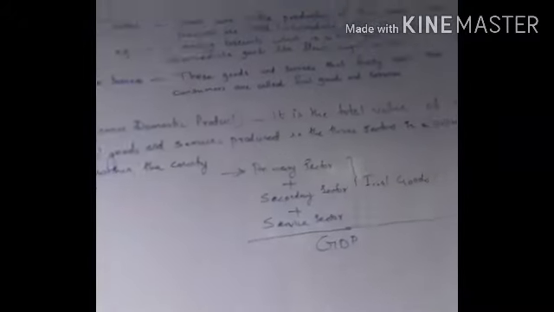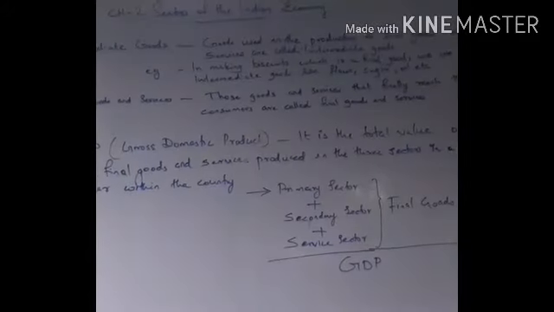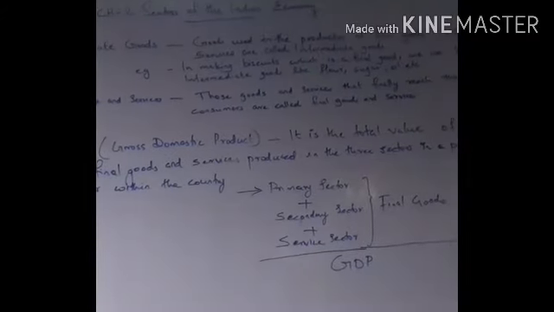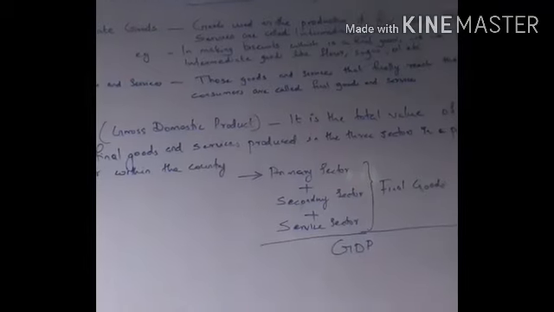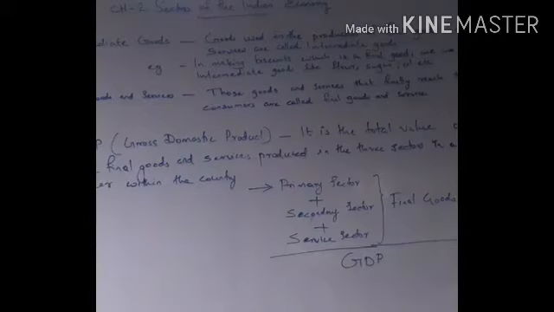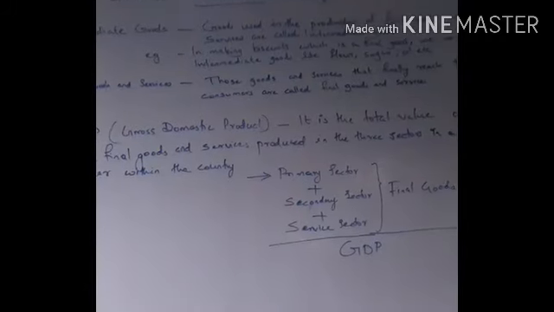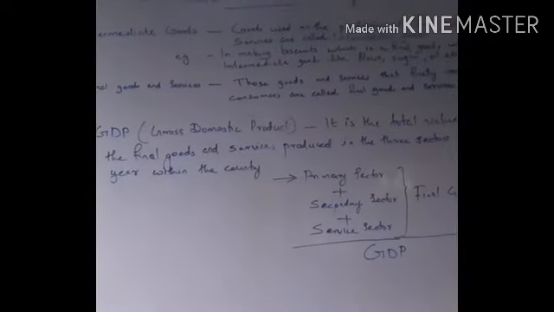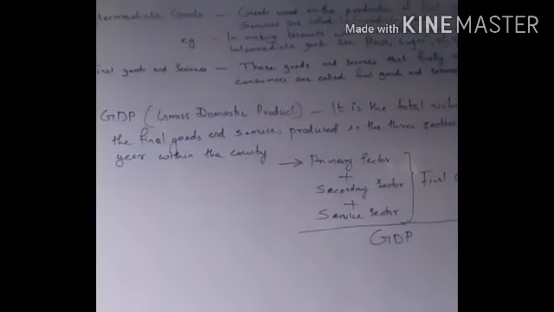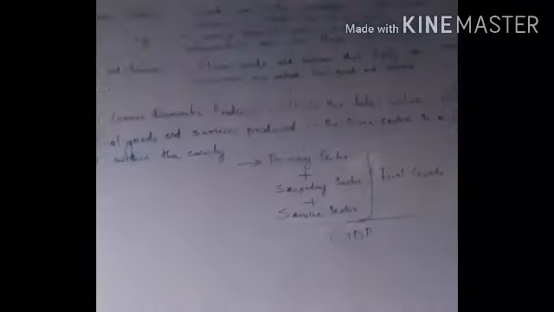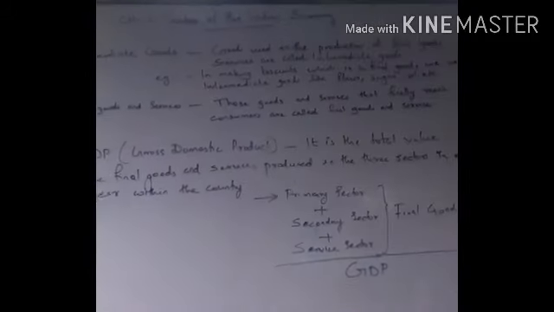Intermediate goods means the goods used in the production of final goods and services. Different goods and services we are using for the production of final goods. Example, in the case of biscuit. For manufacturing biscuits, we need different raw materials like flour, sugar, oil, milk solids.